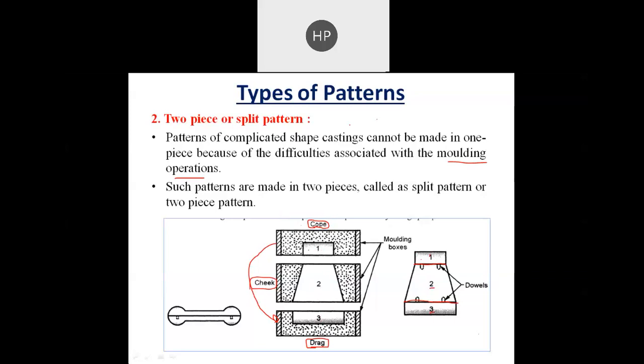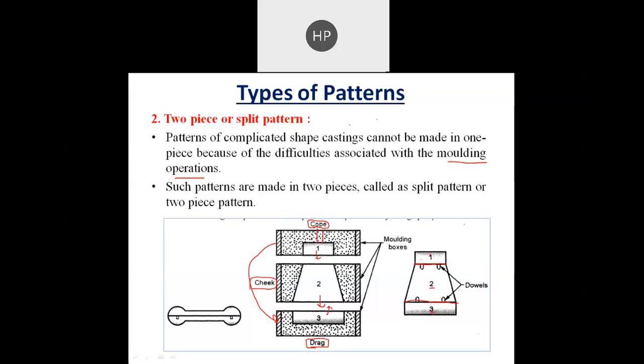After proper ramming of the sand, we can easily take out part number 3, we can easily remove part number 2 from the cheek, and we can easily remove part number 1 from the cope. Then the cope, cheek, and drag are connected with each other so that we have a hollow cavity generated over here. Into that we can pour the molten metal, and after solidifying, we have a product.